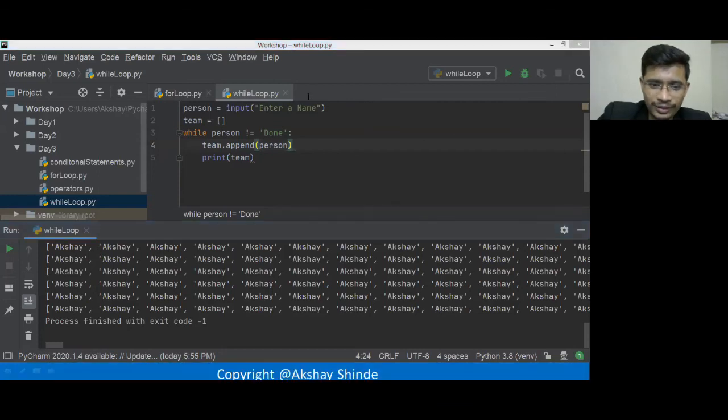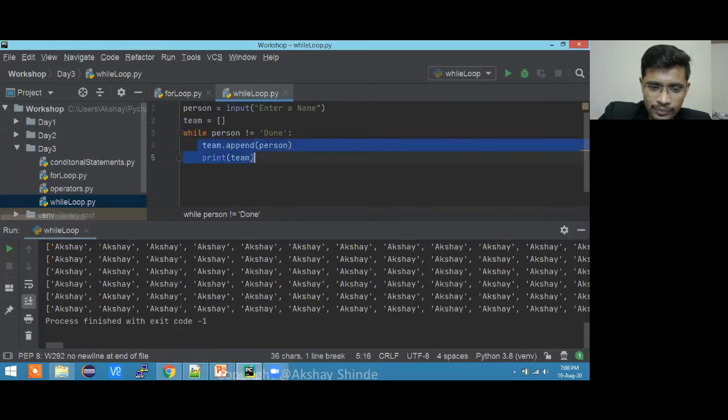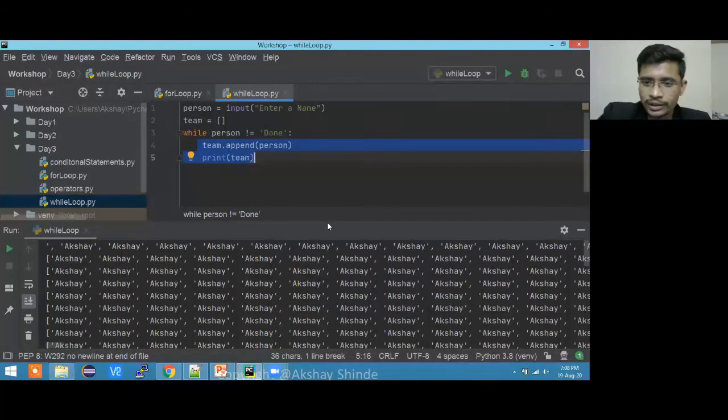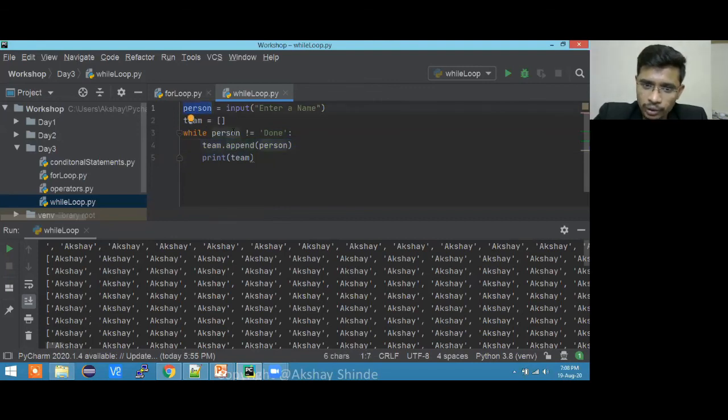So here, no, indentation problem is not there. It is going infinite time. If it were an indentation problem, it might have shown me. So it is not an indentation problem. What I did is try to understand the code. I'm getting input which is person. Person is not equal to none. Yes, it is true. That's what is going inside.